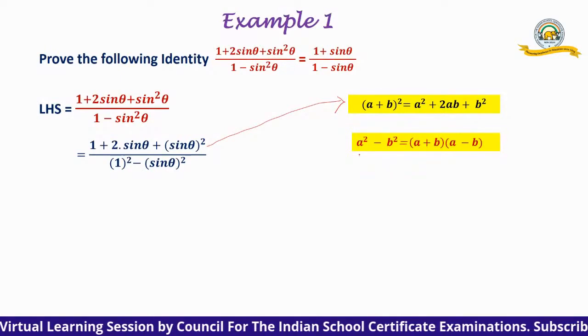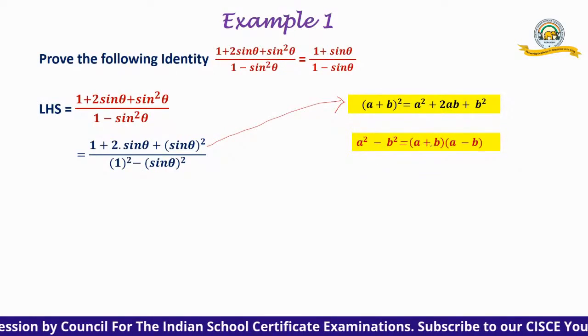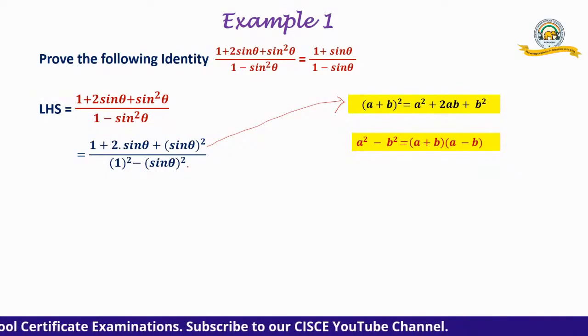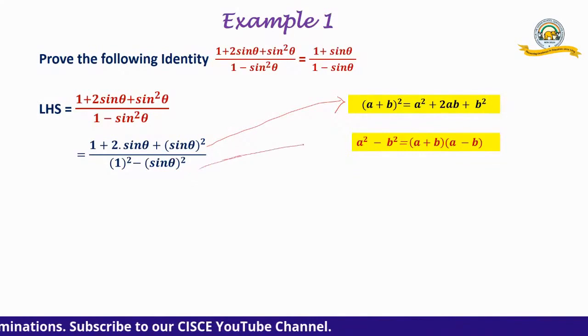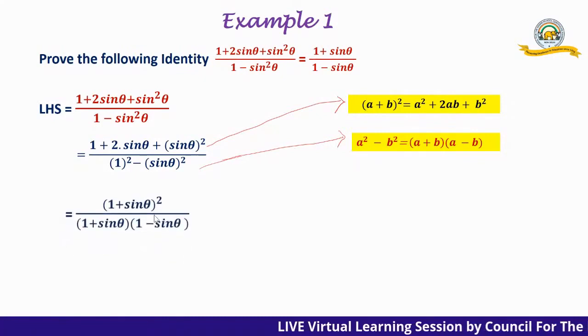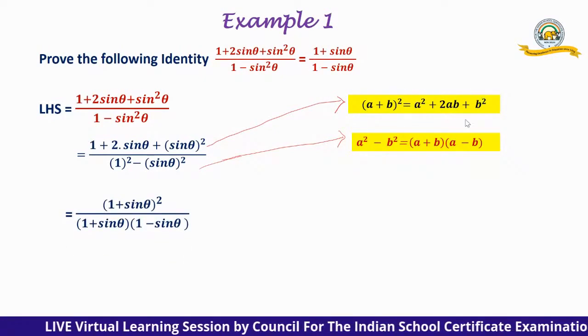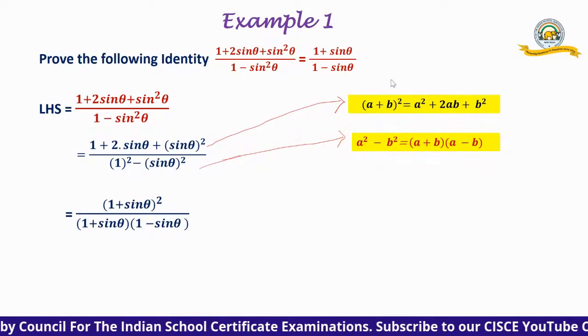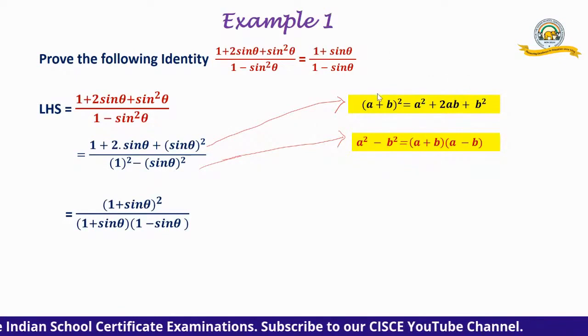And look at the denominator. A square minus B square we know is (A plus B) into (A minus B). So something can be done from here also. Since A square plus 2AB plus B square is (A plus B) whole square, from here I can go to here.